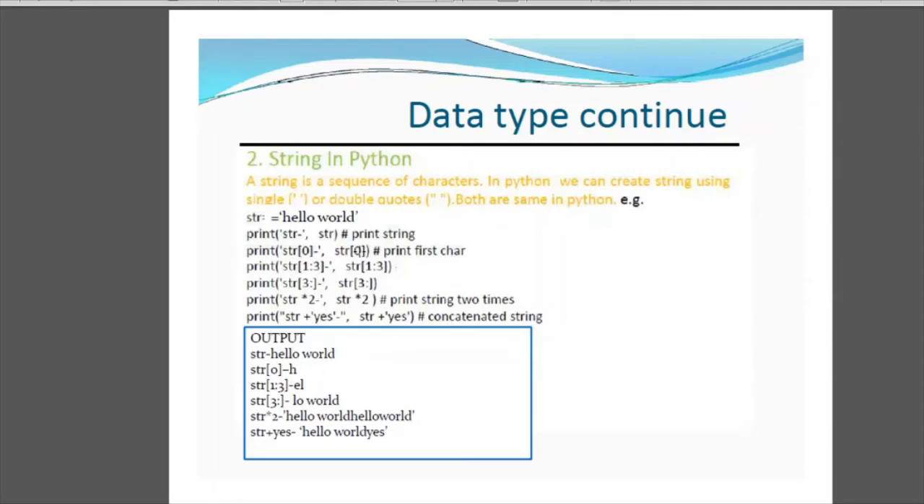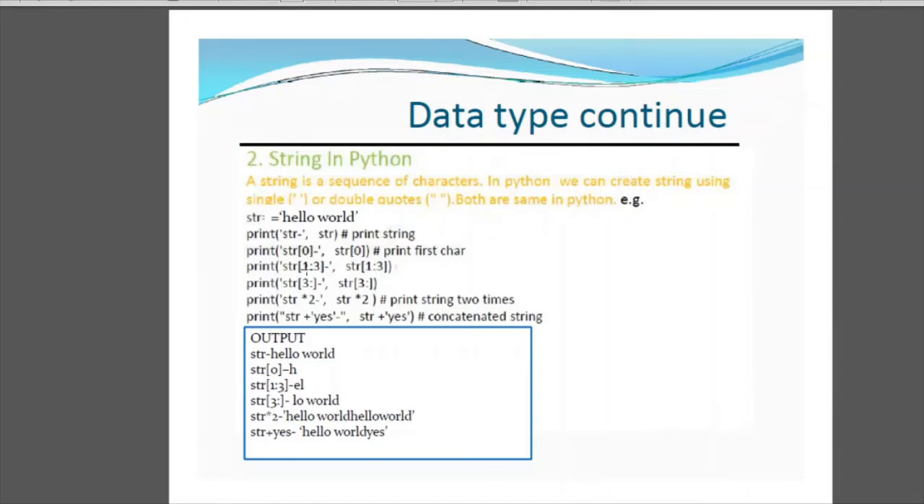Next is str[0]. When a string is given, each character is given a position. For example, here h is stored at position 0, e at 1, l at 2, l at 3, o at 4 and so on. The white space in between is also given a position, in this case the 5th position, which is a space or empty position. Always remember that the string starts from position 0. So str[0] at position 0 has h, so it will print the first character, that is h.